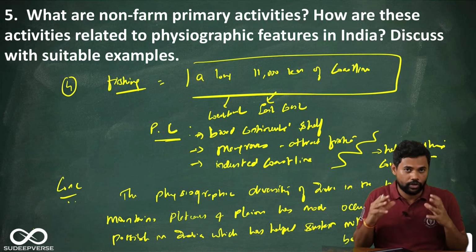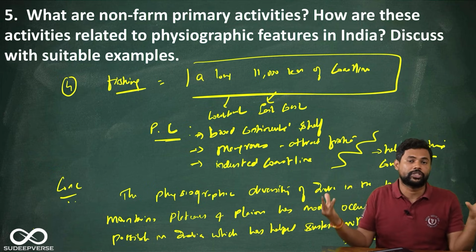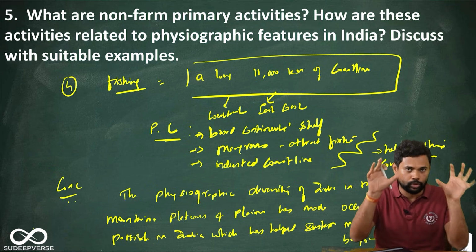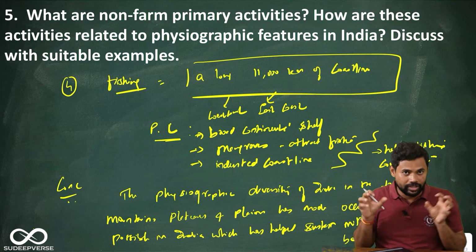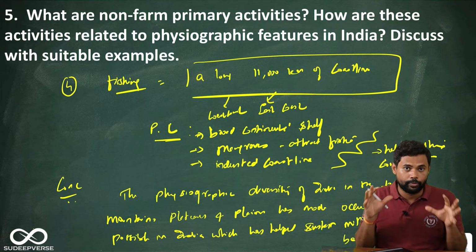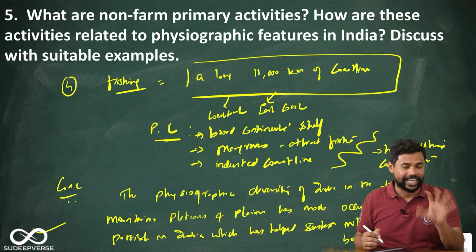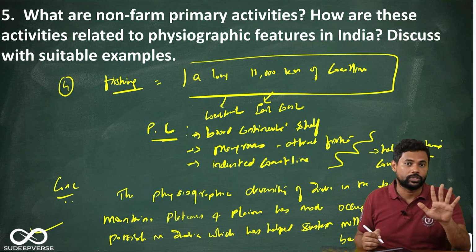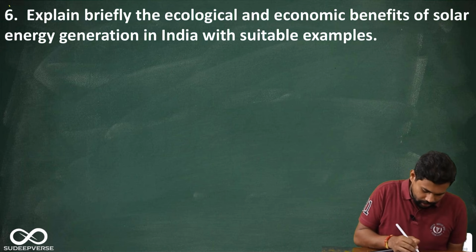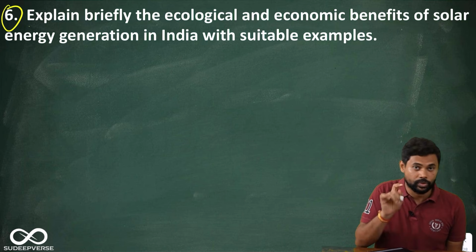So this is how, in a forward impact, I am trying to link physiographic diversity with occupational diversity. I take the variables from the question and use them in my conclusion. I have been teaching you this from the ethics paper, so I hope you are learning the art of using this skill. This completes the fifth question in the series of GS1 Mains 2025. Now let us look at the sixth question, the third question in discussion.